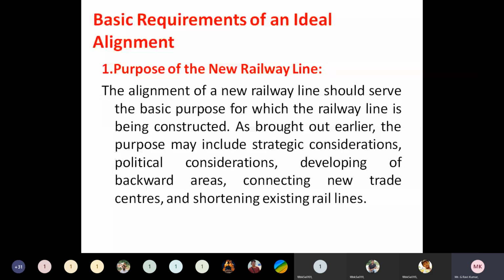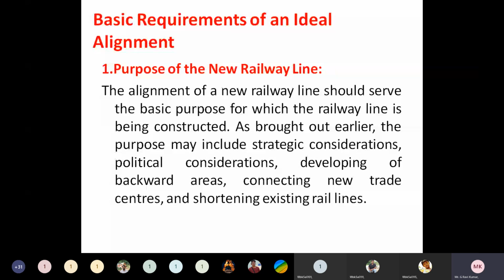Understand? And the first thing is the purpose we should consider, and after that we should consider the economy, how much cost it may require for constructing and for maintenance. Understand? We should consider the distance, it means we should provide the shortest distance between the two points. And the next one is what kind of safety we can provide and how much comfort we can provide. Understand? That is one more consideration. And next is through which location the railway line is traveling, or moving. Understand? So these are all the various requirements of an ideal alignment.